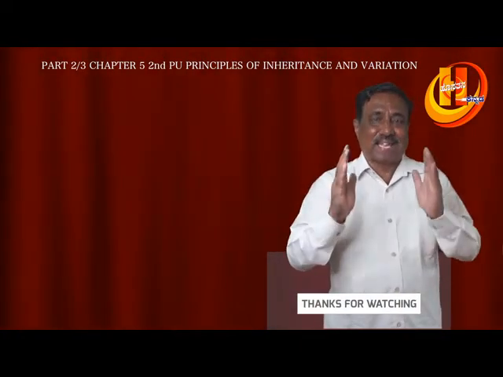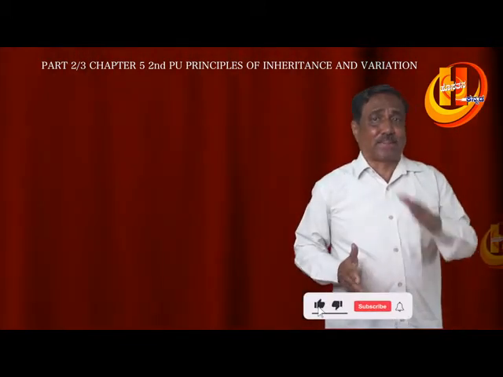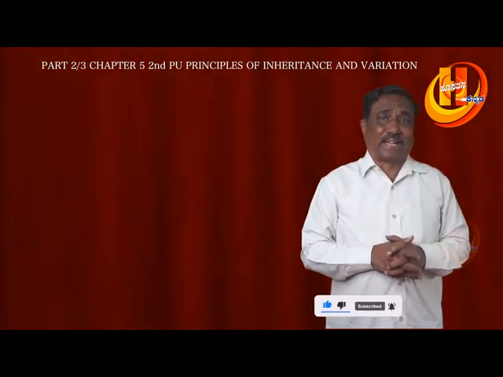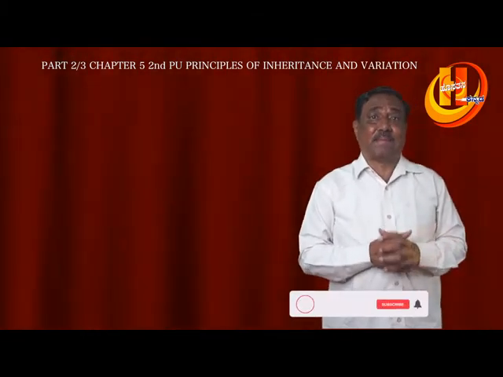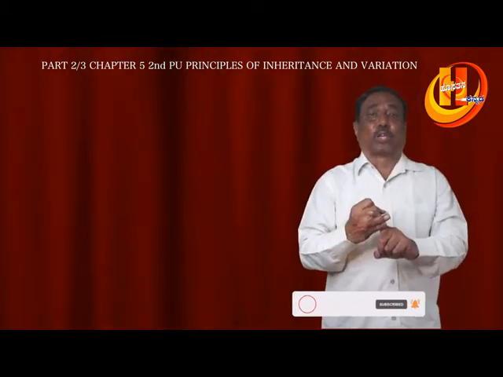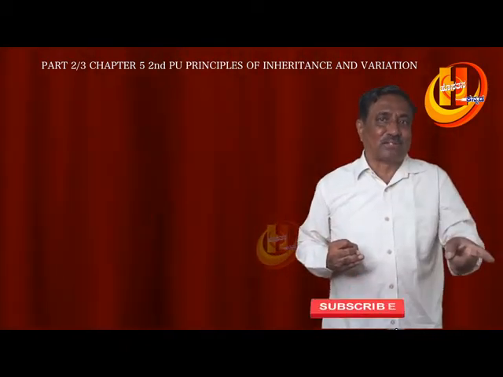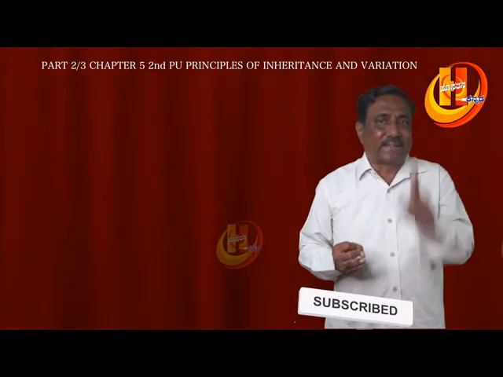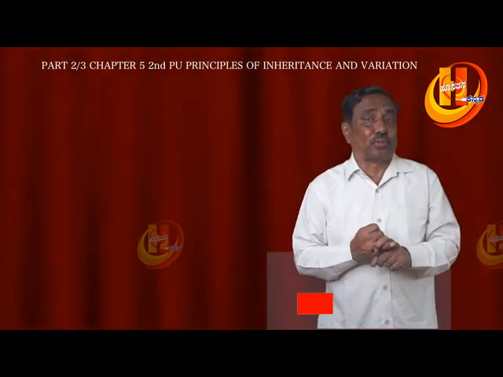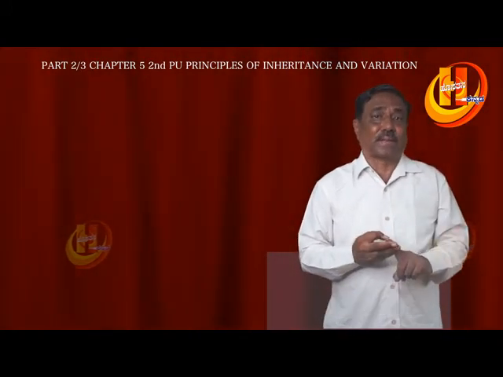So this is about phenylketonuria. Cystic fibrosis explanation is not given, and the other two examples he mentions are sickle cell anemia. Sickle cell anemia is a genetic disorder. First point, it is inherited through recessive genes of autosomes. He asks questions like what are recessive genes and what are autosomes, so that is very important. It is inherited through recessive genes of autosomes. That is very important. This applies to this one and even cystic fibrosis, which is not given.